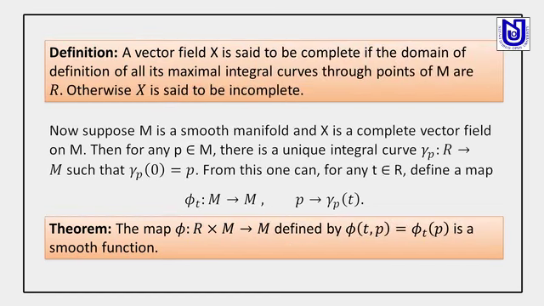Now, a vector field is said to be complete if the domain of definition of all its maximal integral curves through points of M is the whole real line, otherwise it is said to be incomplete.